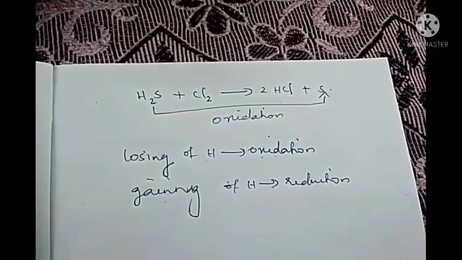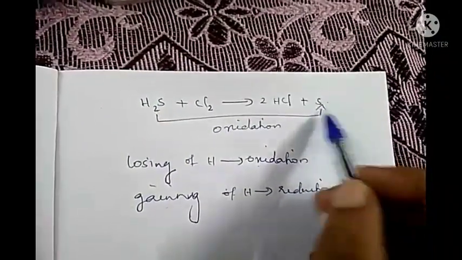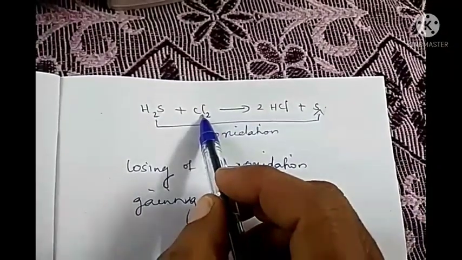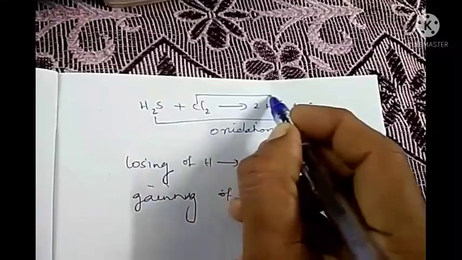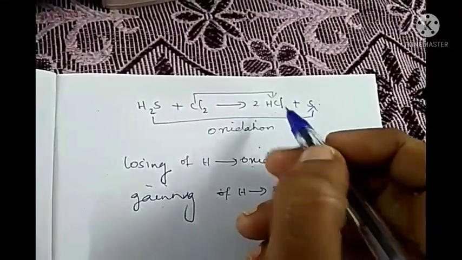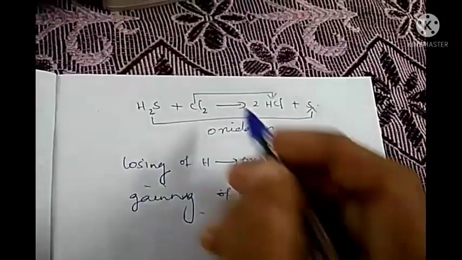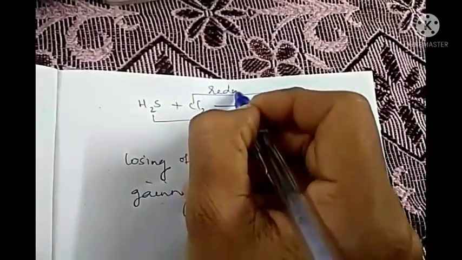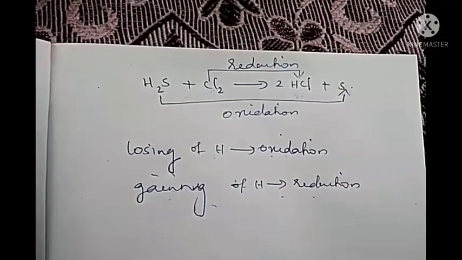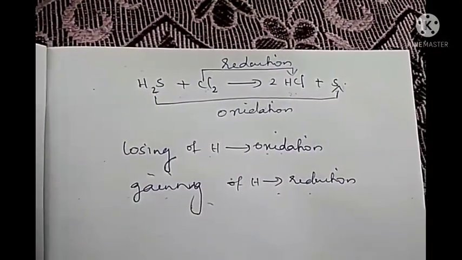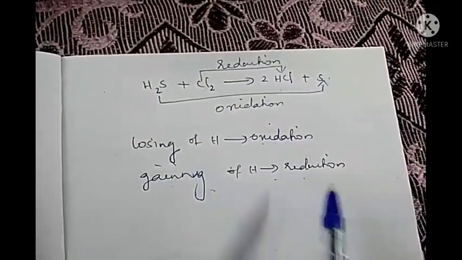So H2S is undergoing oxidation and changing into sulfur. Like that, chlorine is gaining hydrogen and changing into HCl. So the gaining of hydrogen can be called reduction. So this change can be called reduction. So oxidation and reduction can be defined in terms of losing and gaining of hydrogen also.